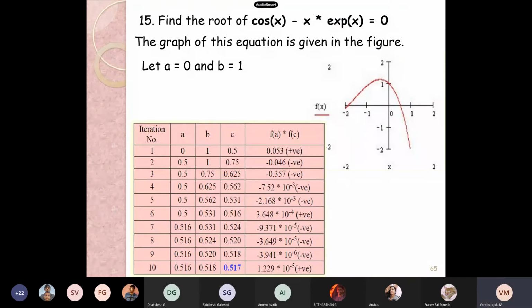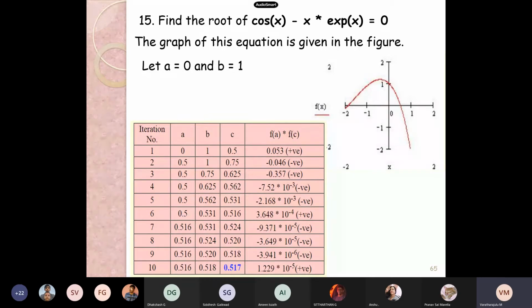Now, for answering Pranav's question, C has to be taken as the root. Pranav, are you getting? Yes sir, C, not A. Okay. C has to be taken as the root because it is the bisection method.